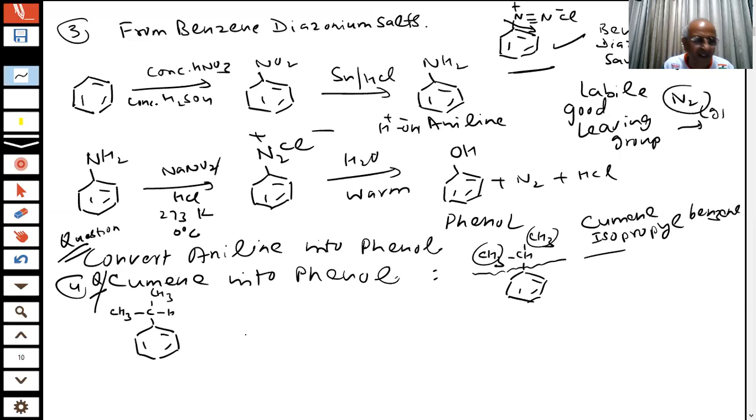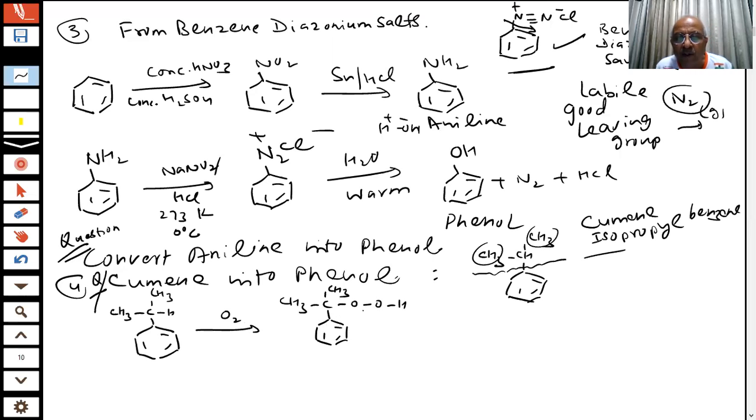You will do the oxidation of this in the presence of air, and what you get is CH3, C, OOH, and this is my CH3, and this is my benzene.